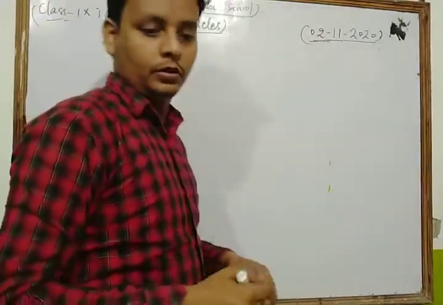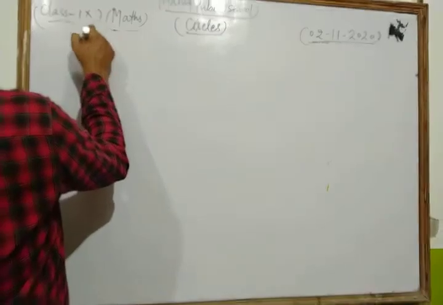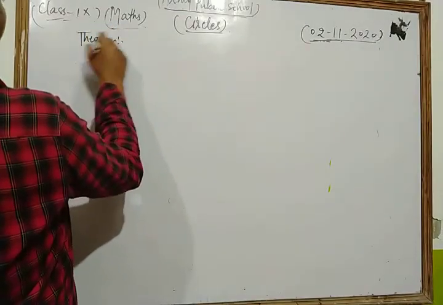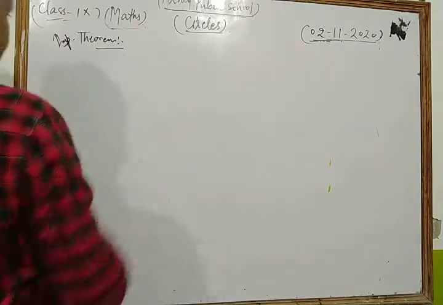Now we take a very important theorem, and there are so many questions based on this theorem in your NCERT exercise.